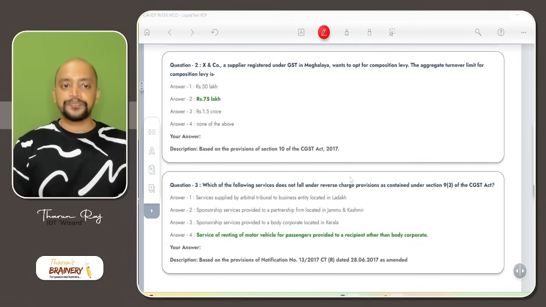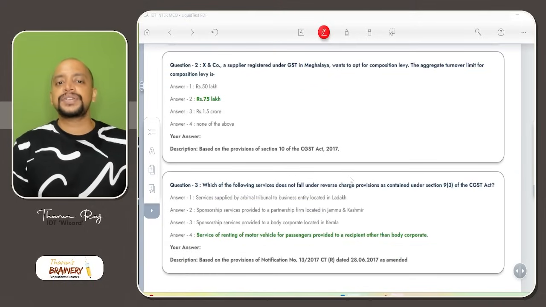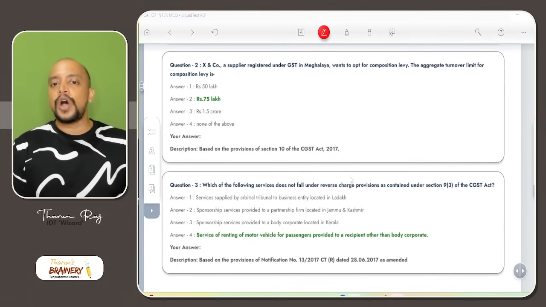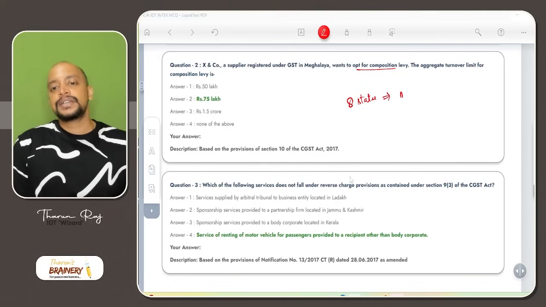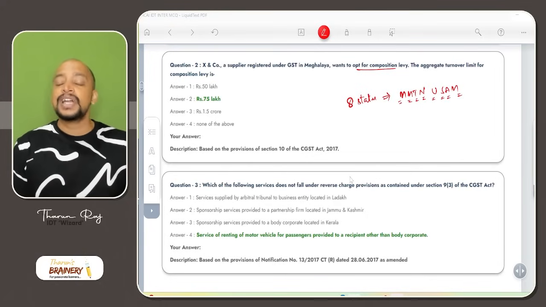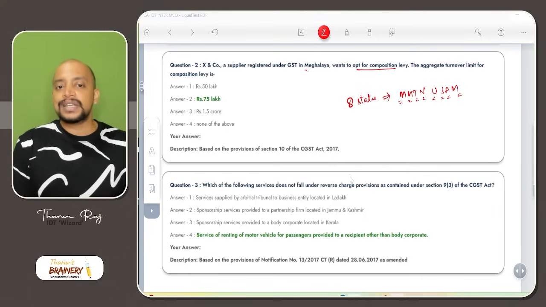Then question number 2. X and Co, a supplier registered under GST in Meghalaya, wants to opt for composition scheme. So what is the applicable threshold limit for Meghalaya? What are the states for which the applicable threshold limit will be 75 lakhs? M, T, N, U, SAM: Manipur, Mizoram, Tripura, Nagaland, Uttarakhand, Sikkim, Arunachal Pradesh and Meghalaya. So Meghalaya is a state where in these cases 75 lakhs is the applicable threshold limit.